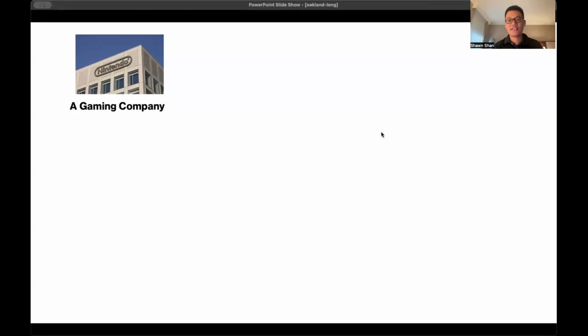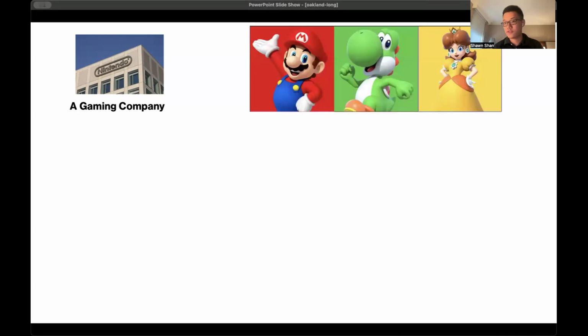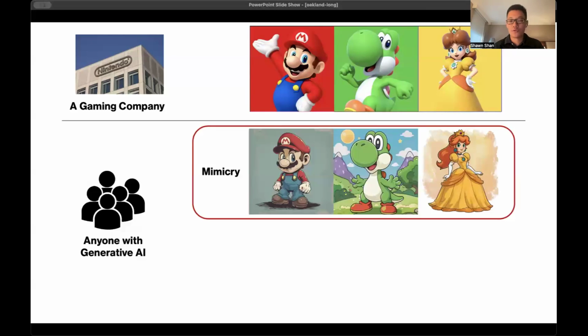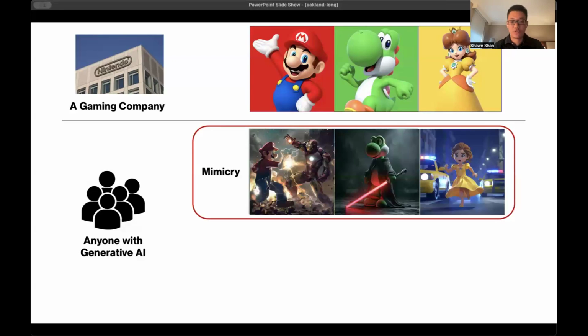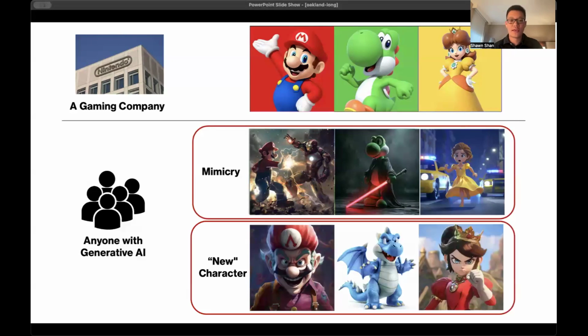So to start, let's imagine ourselves as a gaming company. We have a set of very successful characters, and we make most of our revenue directly or indirectly through these characters. Now, fast forward to 2022, text-to-image models start popping up, and these models enable basically anybody on the internet to replicate our characters. They can also generate or put our characters in arbitrary settings that we may not want them to appear in. They can also take this one step further. They can generate new characters that are very much based on our existing ones and try to take a share of this market.